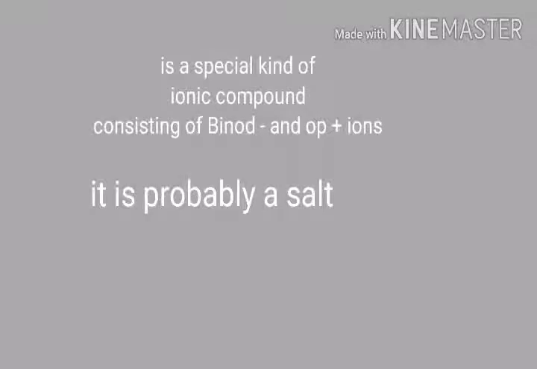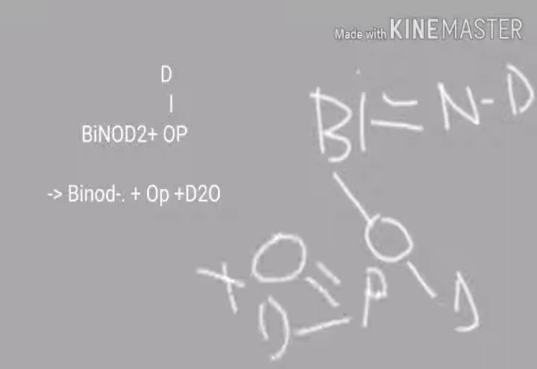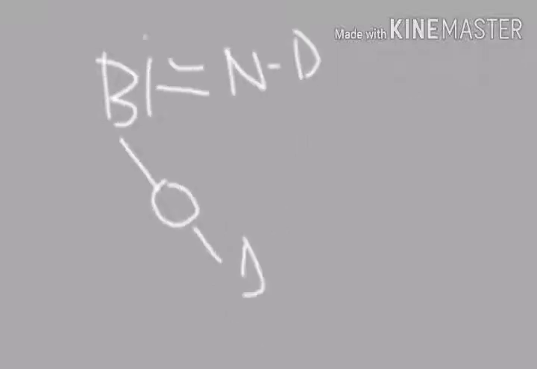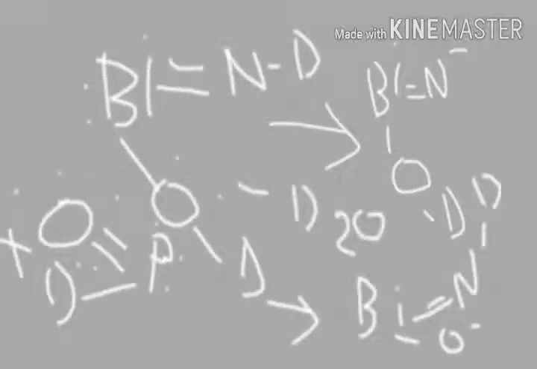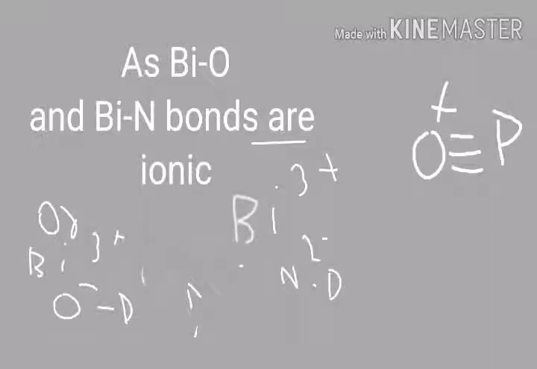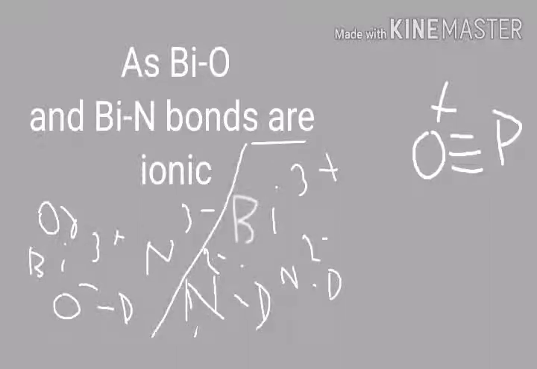So, Binod OP. It's a special kind of ionic compound. It is probably a salt consisting of Binod minus and OP plus ions. Please notice and put some focus on the structures here. There are two possible structures for Binod minus ion. You can see them here. As bismuth oxygen and bismuth nitrogen bonds are ionic, so this will be the actual structure.